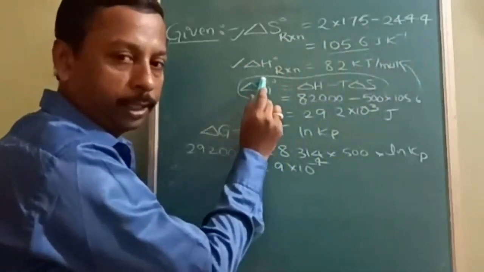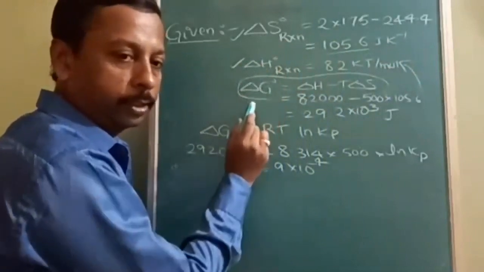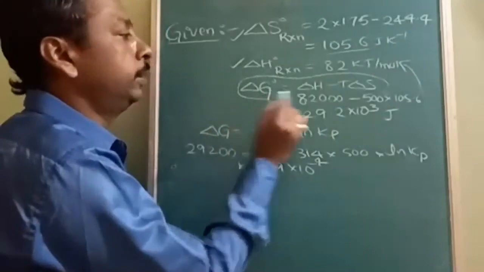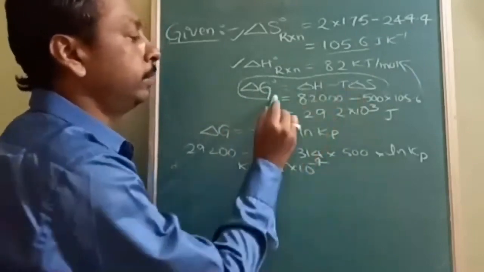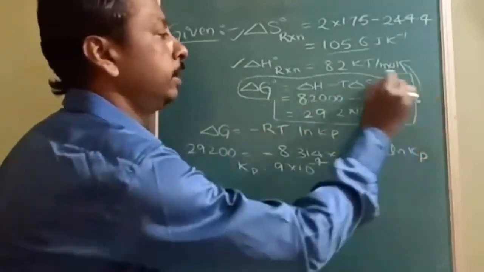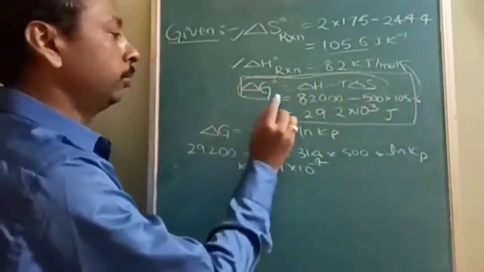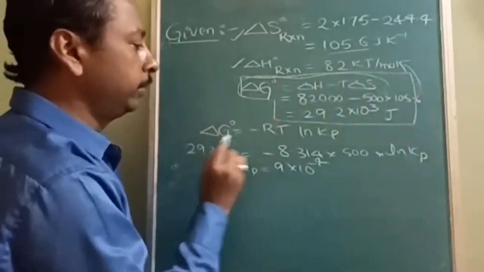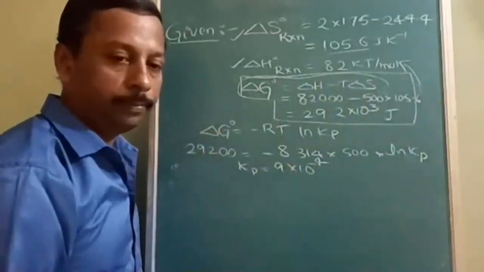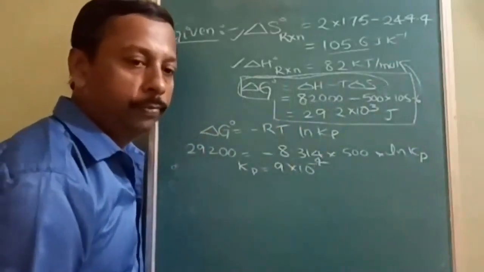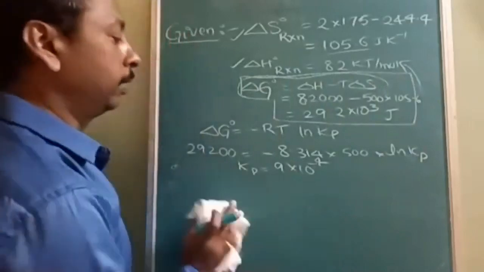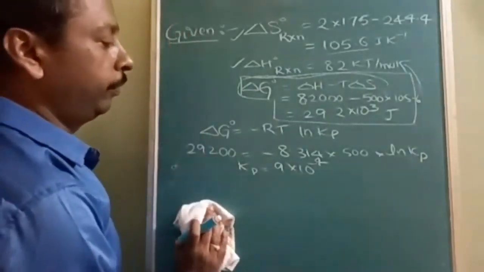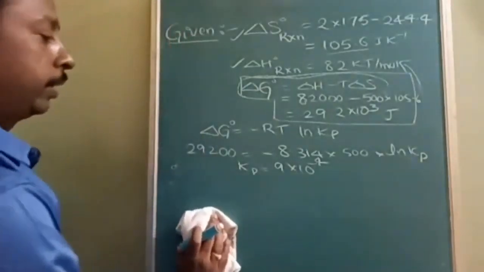Heat of reaction, I have taken it as delta H of reaction, and delta G is given by the Gibbs-Helmholtz equation, delta H minus T delta S. So by substituting here, we got delta G. Now the delta G is used for finding out the Kp. Now we will use which formula? The Kp formula. Okay, if you have noted up to here, then we will start with the next part.